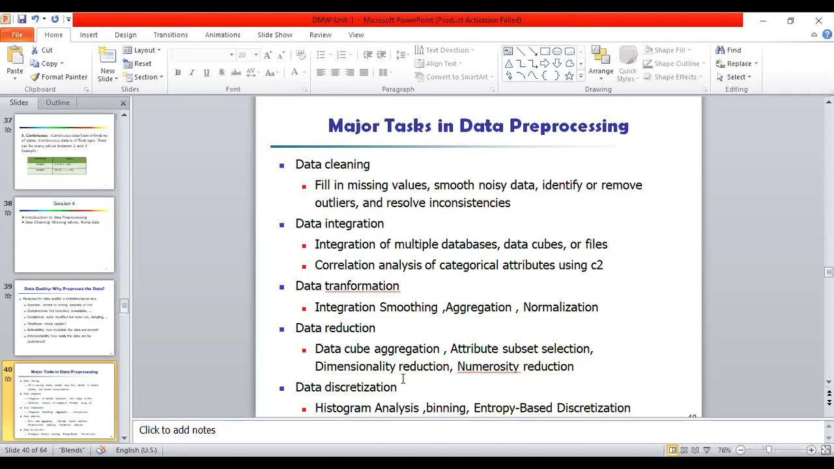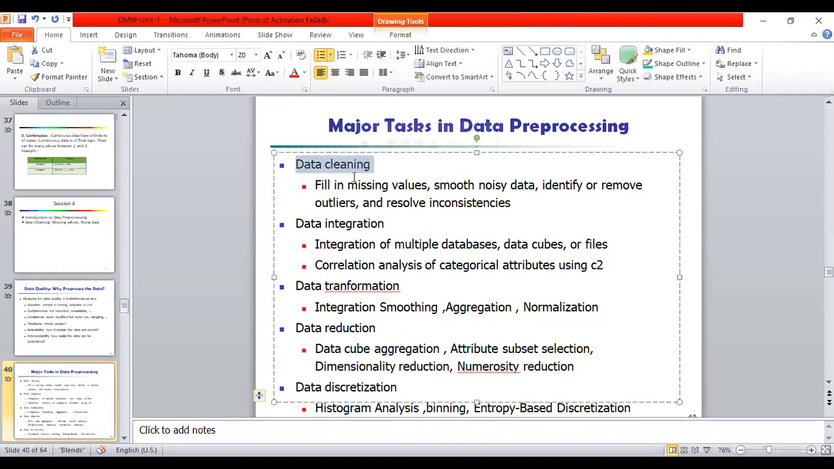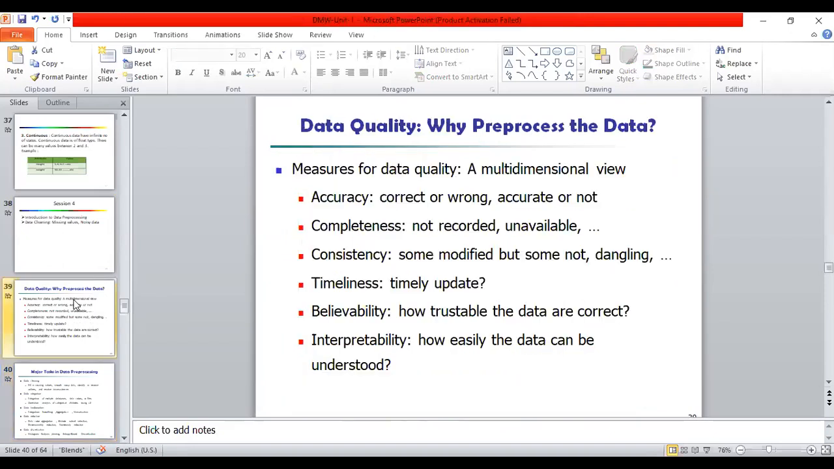Data reduction, techniques like data cube aggregation, attribute subset selection, dimensionality reduction, etc., can be applied to reduce the size of data. Then data discretization, in that the methods like histogram analysis, binning, entropy based discretization are applied. When we see each process one by one, you will better understand what data cleaning is, right?